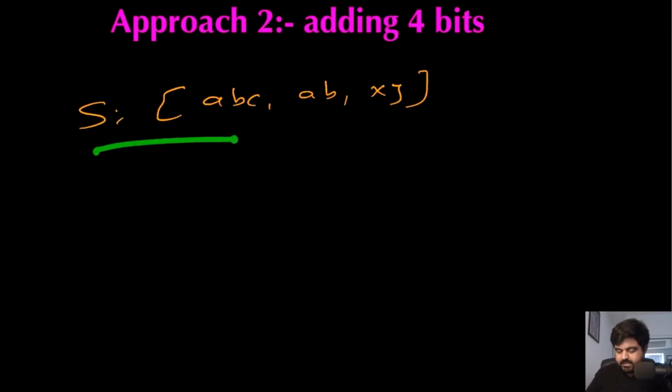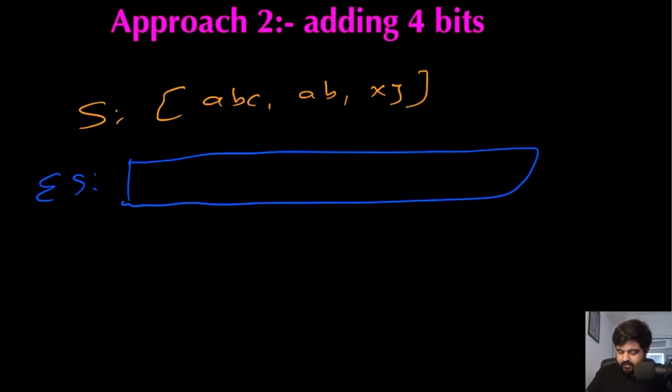Okay, suppose this is the string we are given, and the idea is we are actually going to add 4 bits that store the length of any given substring, and then keep repeating the same process to create the encoded string. Let me quickly show you what I am suggesting. First of all, we would have an encoded string where the first 4 characters store the length of the next substring that we are going to iterate over.